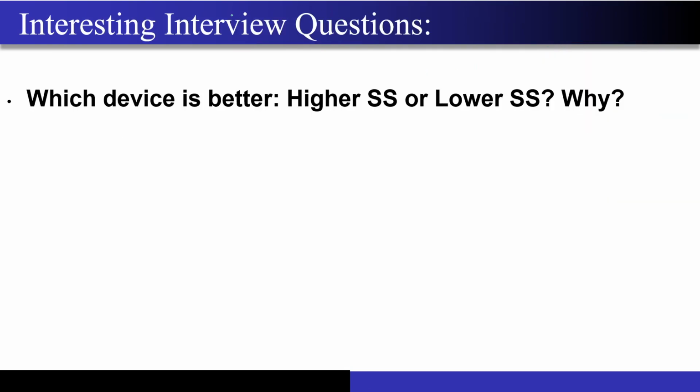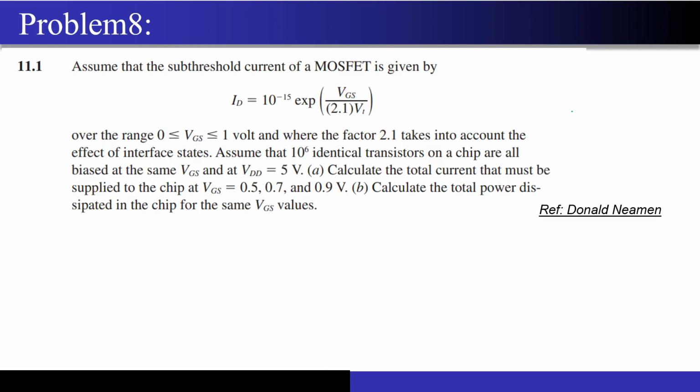In interviews, many of my colleagues were asked which device is better, one with a higher subthreshold slope or a lower one. We have clearly seen that the device with the higher subthreshold slope is always better. It will turn off better compared to a device with a lower subthreshold slope, and we have also seen the reason. So I hope this question is very clear.